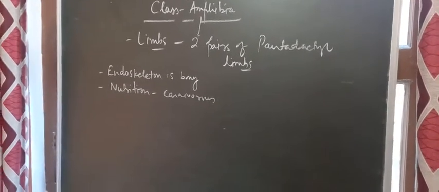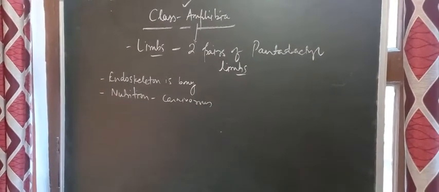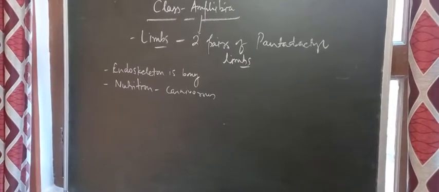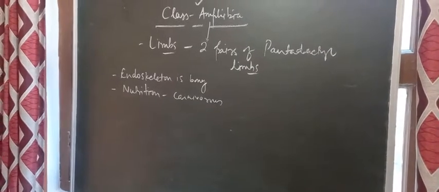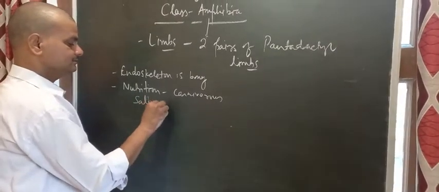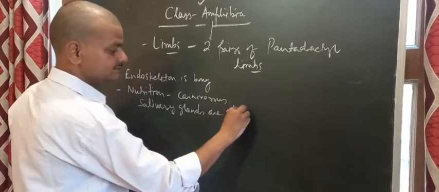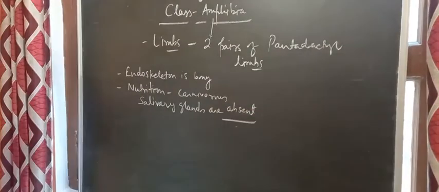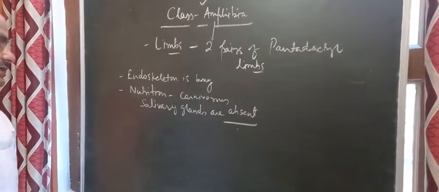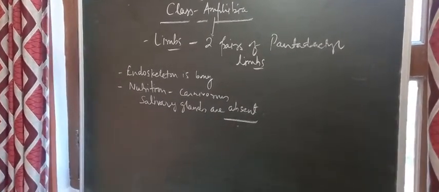and for the purpose of nutrition they have an alimentary canal, and the alimentary canal has the opening of the mouth and one opening of the cloacal aperture. In the mouth, the salivary glands are absent. Right. Salivary glands are present in the mouth of different organisms. We also have salivary glands. There are 3 pairs of salivary glands in human beings. In these organisms, salivary glands are absent.